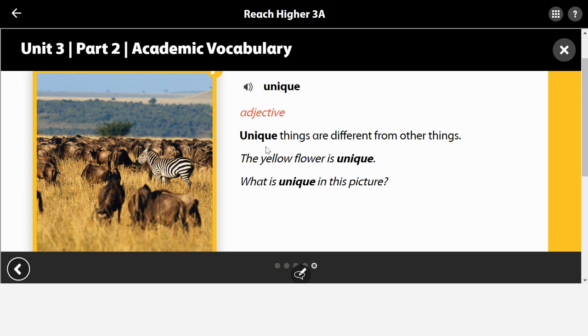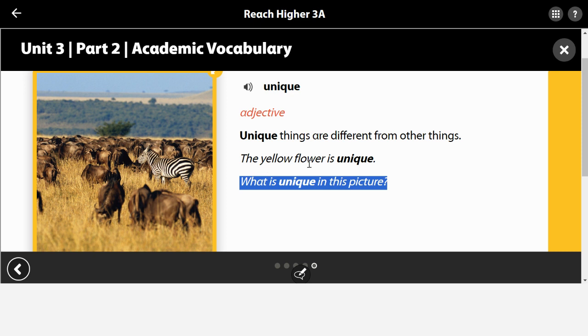Unique. So unique is an adjective, so it's a describing word. You're going to take out your green crayon this time and put a green A for adjective. Unique things are different from other things. I don't know why the picture doesn't match the sentence here. I guess because there is a question along here.